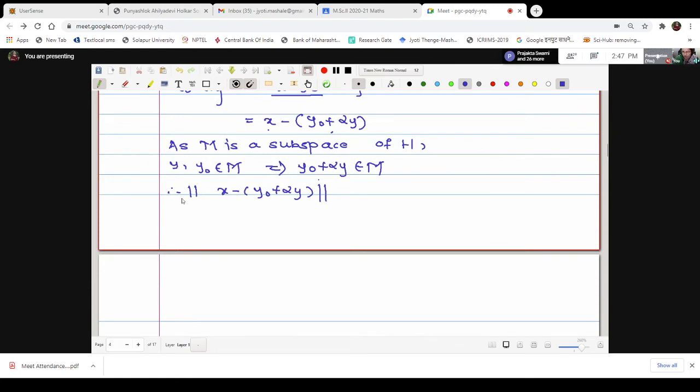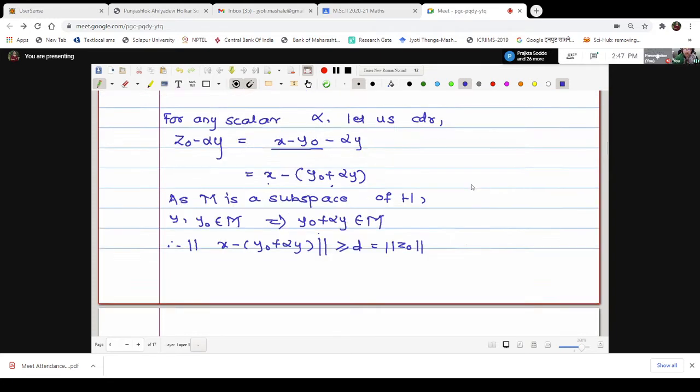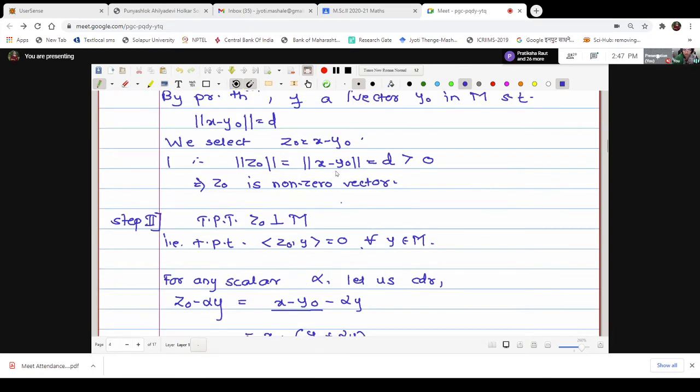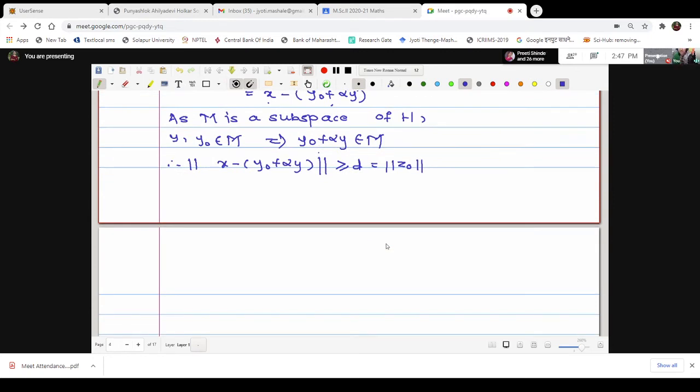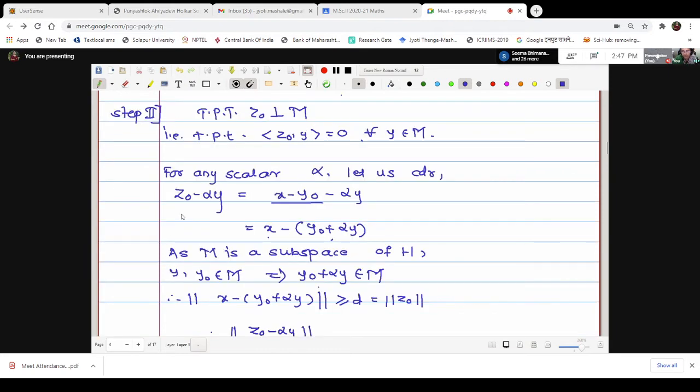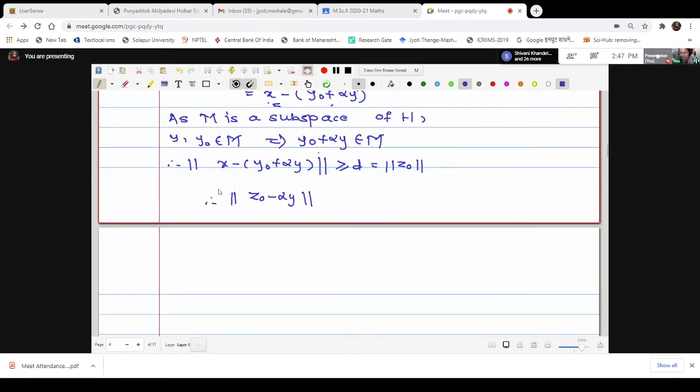Therefore, we will write the norm of x, the distance between these two vectors, is greater or equal to D, and we know D is nothing but norm of z0. Correct now? Because we have written norm of z0 is equal to D here. Okay? Therefore, here we have obtained one statement, norm of x minus y0 plus alpha y is greater or equal to norm of z0. But this vector is actually z0 minus alpha y. Right now, this vector is z0 minus alpha y. Therefore, norm of z0 minus alpha y is greater or equal to norm of z0.